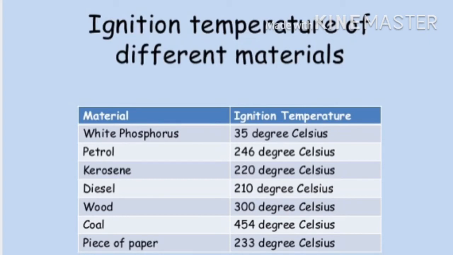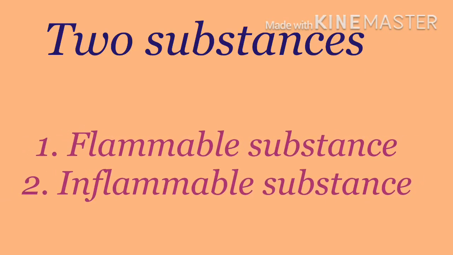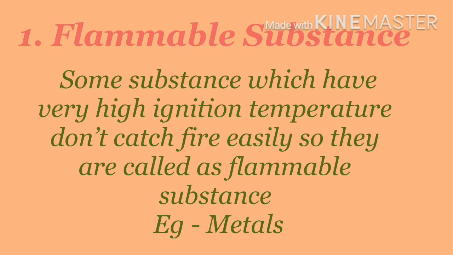Related to the ignition temperature, there are two types of substances: first is the flammable substance and second is the inflammable substance. First we will learn about the flammable substance. Flammable substances have a high ignition temperature and do not catch fire easily. Such a type of substance is called a flammable substance.